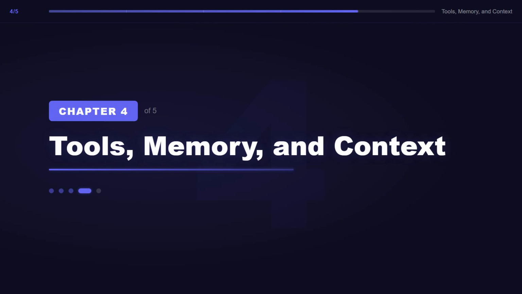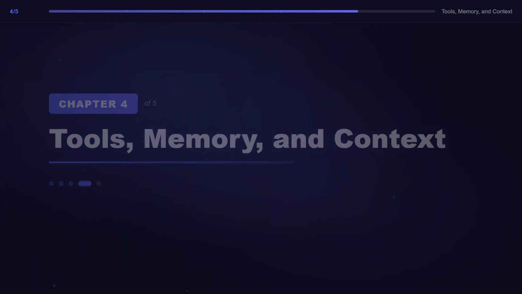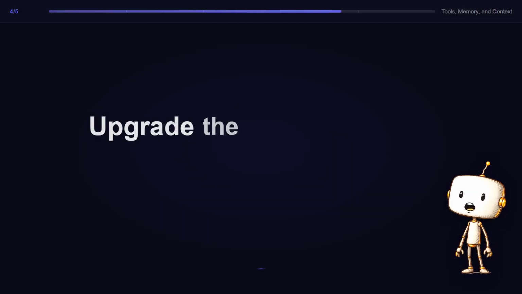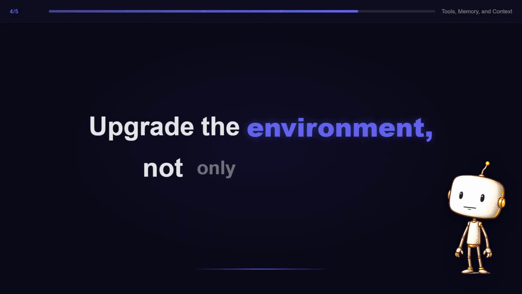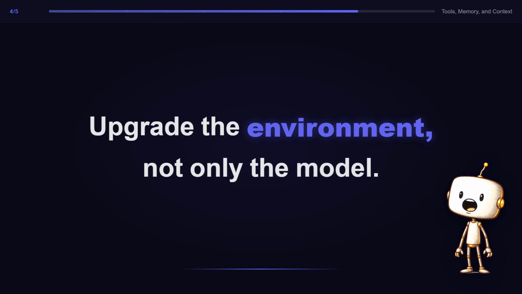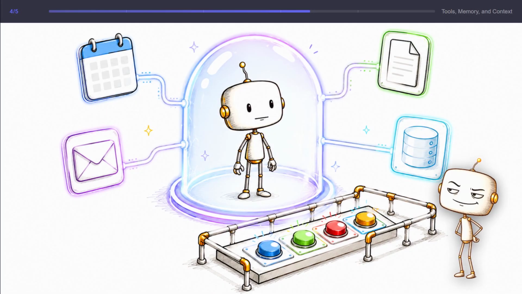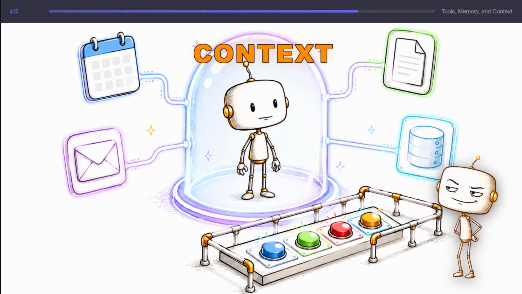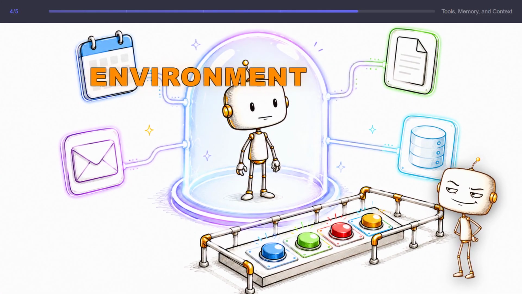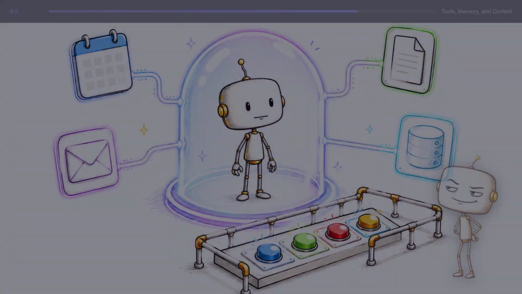Here is the mistake that ruins many agent workflows. People upgrade the model when they should upgrade the environment. The agent did not need a smarter brain. It needed better context, clearer tools, or safer memory. Because an agent is only as useful as the world it can see and the actions it can safely take.